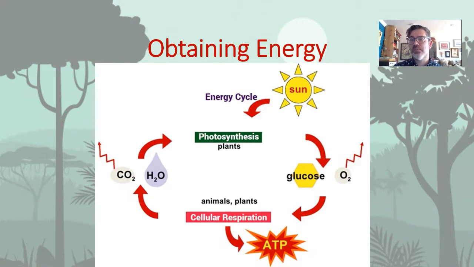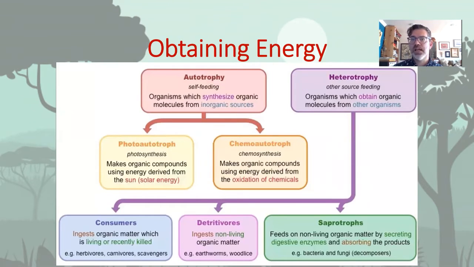Animals and other heterotrophs get their energy through cellular respiration, which takes place in mitochondria. The process requires the input of food and oxygen and produces the chemical ATP. Heterotrophs can be classified as consumers if they eat living things or recently dead things in the case of scavengers like vultures, detritivores if they break down the bodies of dead things, and saprotrophs if they break down the bodies of dead things into smaller parts. Saprotrophs are also called decomposers and are almost all bacteria and fungi.